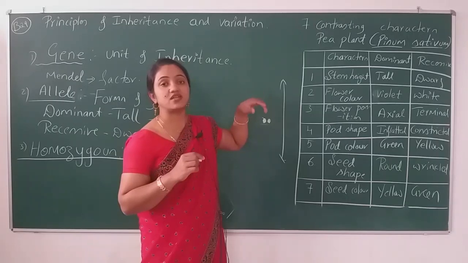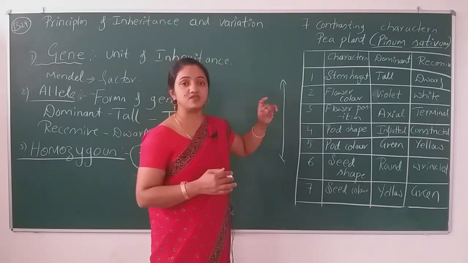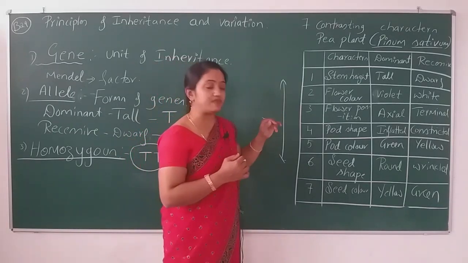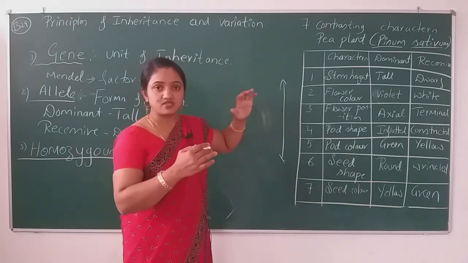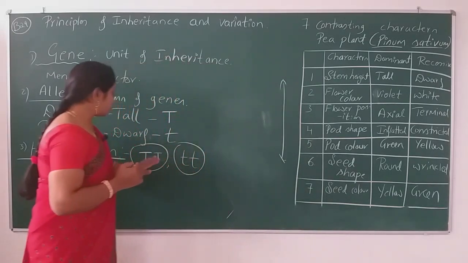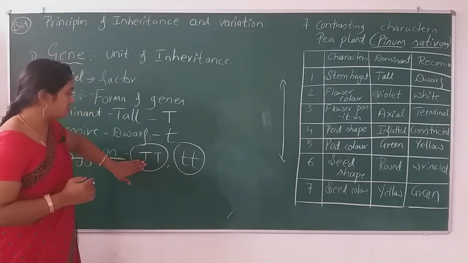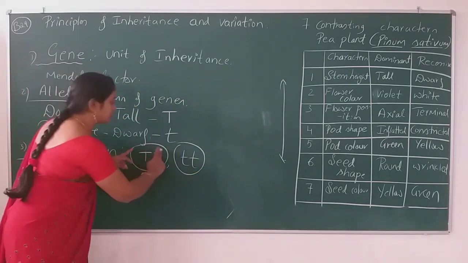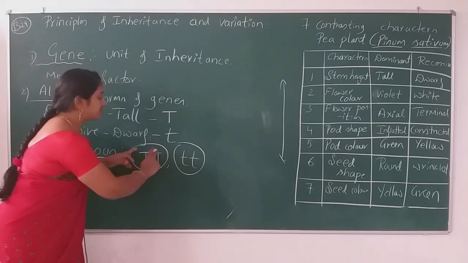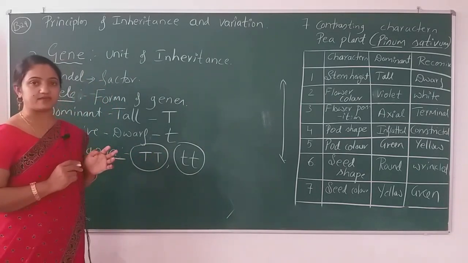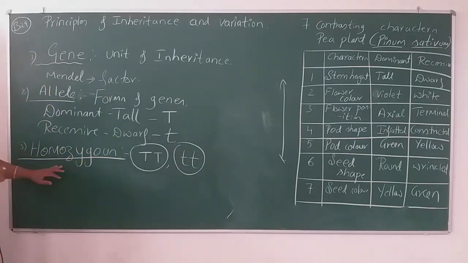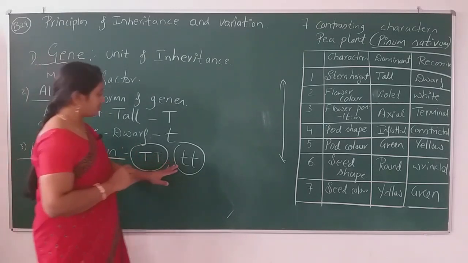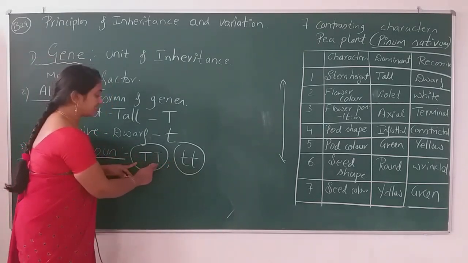Why am I saying similar type, why not dissimilar? How can it be dissimilar? That I will tell you in the heterozygous condition. Just understand here, if these genes are of the same type, this condition is known as homozygous condition.